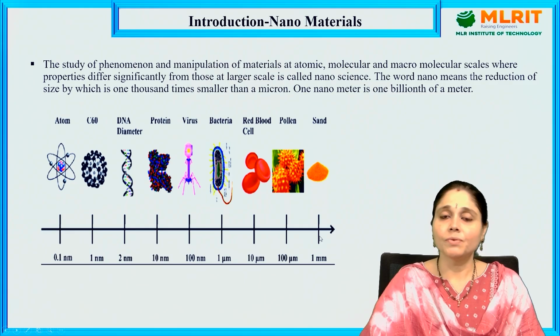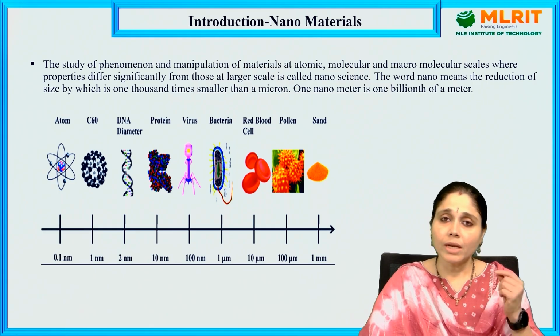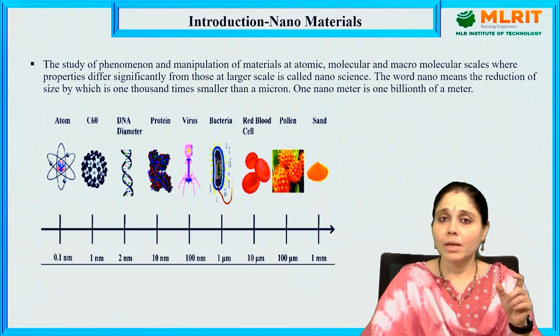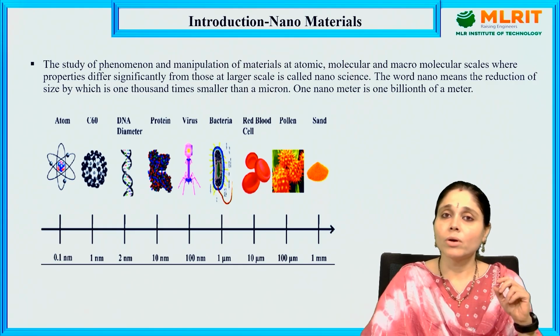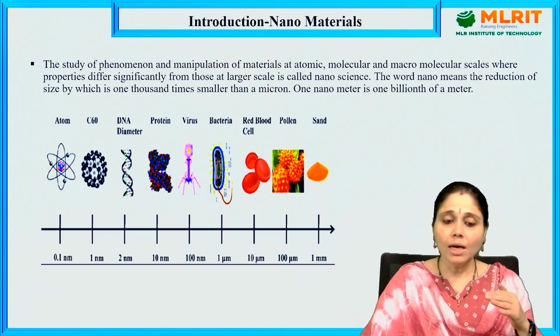The one which we can see easily with our naked eye is sand, whose grains are of the order of 1 millimeter. Pollen grains and other small grains we can also see. The rest can be viewed only through a microscope. These are very small. This is the comparative table where we can understand what a nanometer is and how small it is. This is the introduction to nanomaterials.